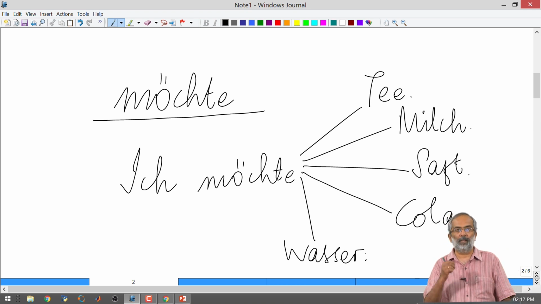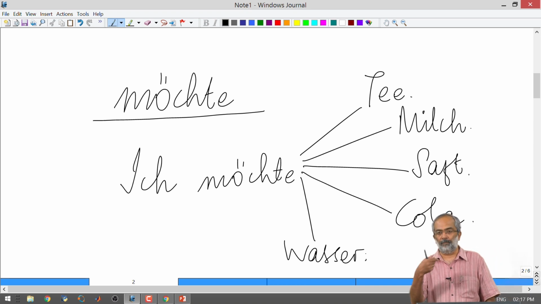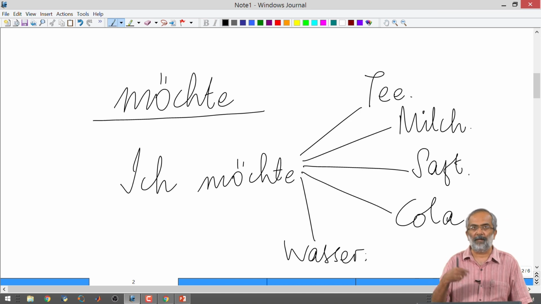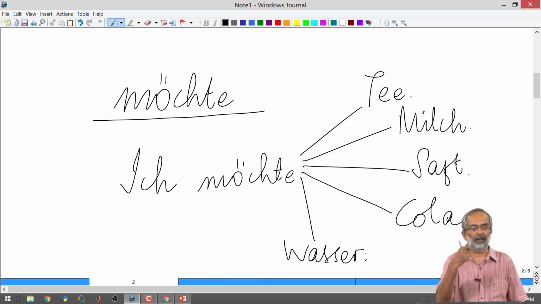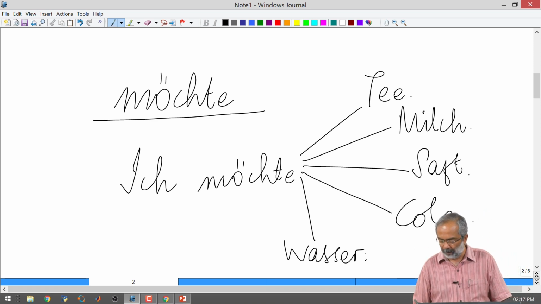So you can have the sentence ich möchte and you can finish the sentence. The predicate can simply be the object, what it is that I would like, this, that, etc.